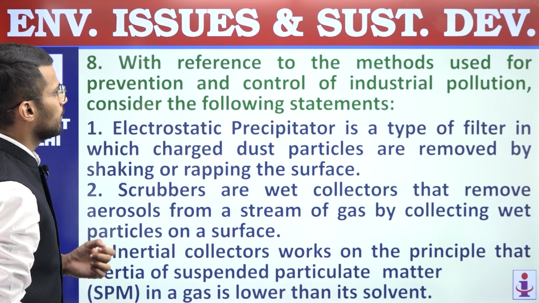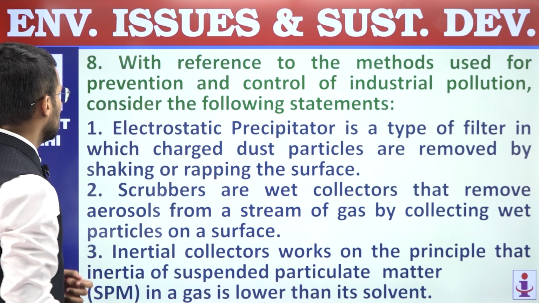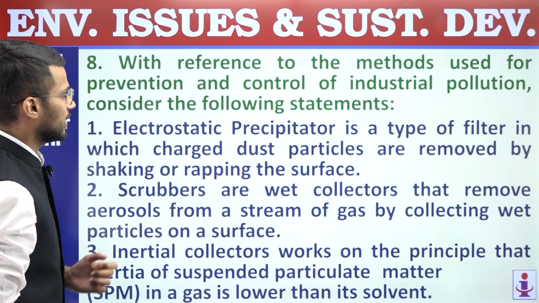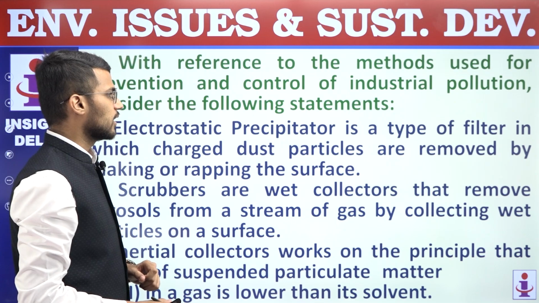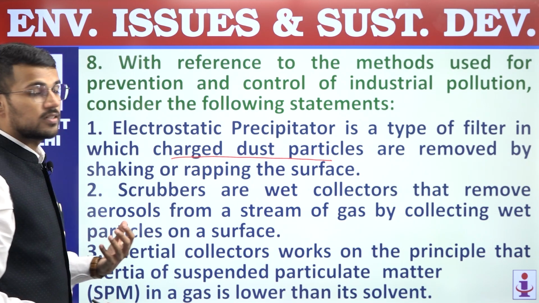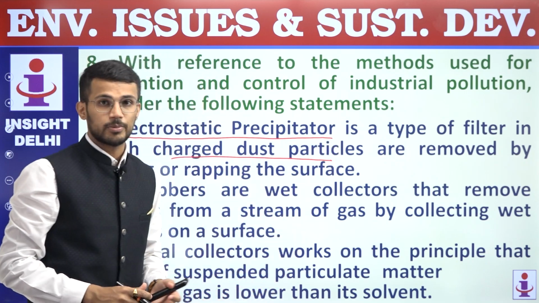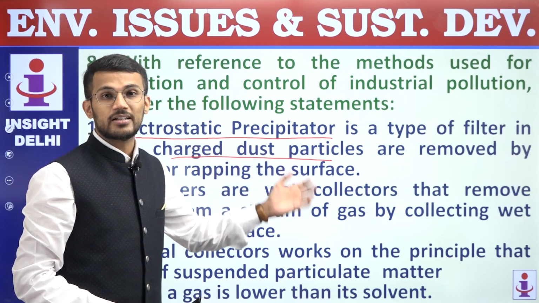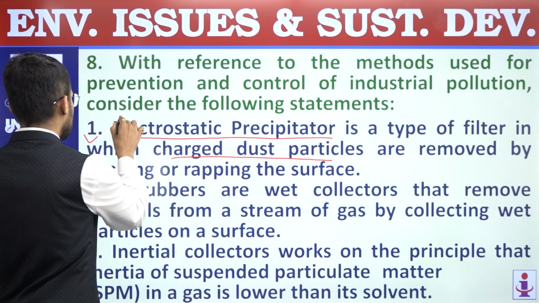With reference to the methods used for prevention and control of industrial pollution, consider the following statements. First, electrostatic precipitator is a type of filter in which charged dust particles are removed by shaking or wrapping the surface. This statement related to electrostatic precipitator is a correct statement because in an electrostatic precipitator we can ensure that charged dust particles are removed from the pollutant. So the first statement is a correct statement.